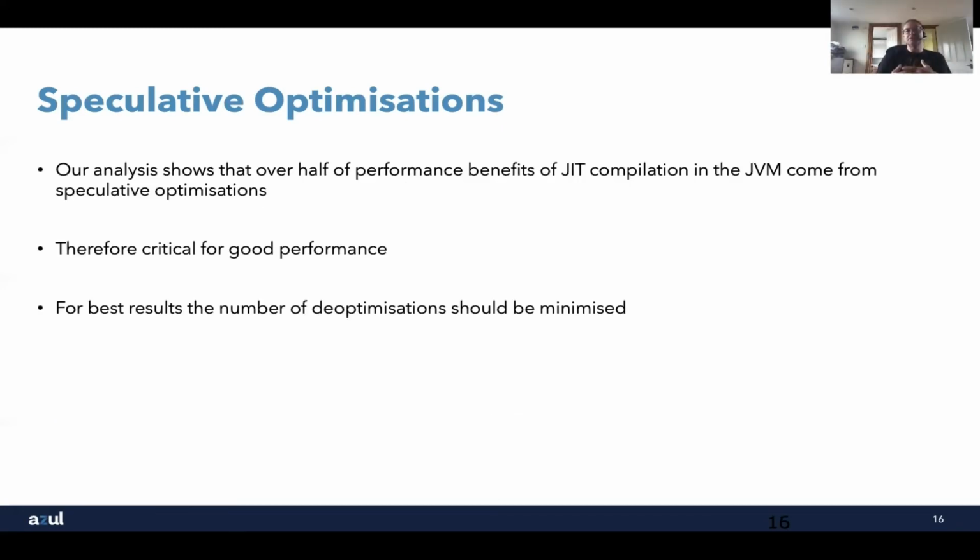So speculative optimizations, what we found at Azul, in terms of looking at the benefits in terms of performance, is that over half the performance benefits we get from JIT compilation are down to speculative optimizations. So that's absolutely critical for the best possible performance. And again, as I said, in terms of the best results, what we want to do is minimize as far as possible, ideally eliminate, any de-optimizations. We're not going to throw away code that we've already generated and then have to recompile it.